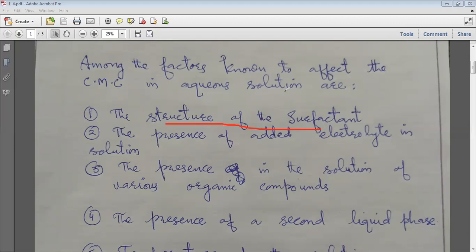micelle. Okay. And the next factor will be the presence of added electrolytes in solution. How an electrolyte added to a surfactant solution affects the CMC, whether it will increase, decrease, or what will happen, will be discussed. Next will be the presence in the solution of various organic compounds. How, with various organic compounds, the CMC will change, whether that will increase or decrease or remain the same.